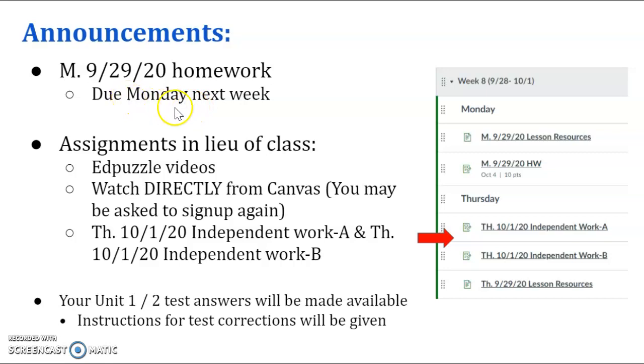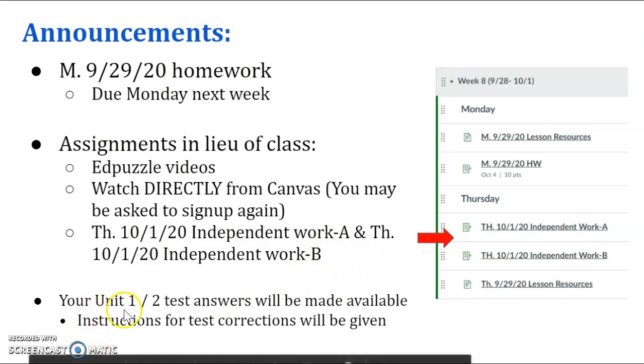Another thing, there is a homework for today, and that's actually due next week. However, there will be more homework that was given out on Thursday. So I suggest that you try to do the homework today, and I promise I won't give too much homework on Friday or Thursday, but you need to check. On Thursday, October 1st, there will be independent work A and independent work B. This is in lieu of the class meeting on Thursday.